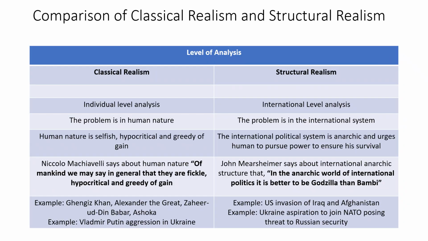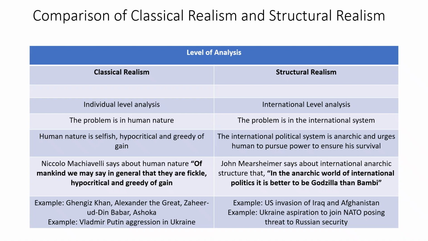Now, level of analysis. Classical realist scholars analyze international politics at individual level, whereas structural realist scholars analyze international politics at international level. Classical realists believe that the problem is in human nature. Human nature is selfish, hypocritical, and greedy of gain. There is a very interesting quote of Niccolo Machiavelli. He says that of mankind, we may say in general that they are fickle, hypocritical, and greedy of gain. And this selfishness and this greed of gain urge humans to wage war on others and to kill others.